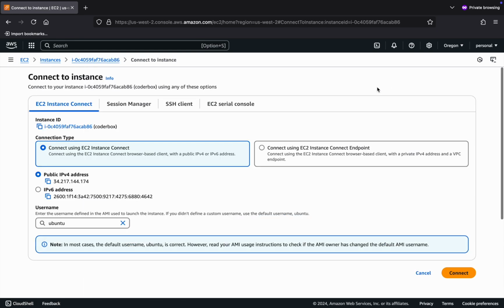So let's try that. We'll click connect, and we're not going to use EC2 Instance Connect or SSH Client or Serial Console.